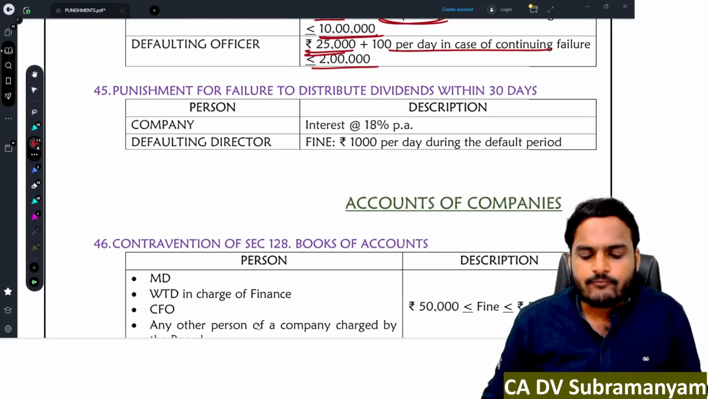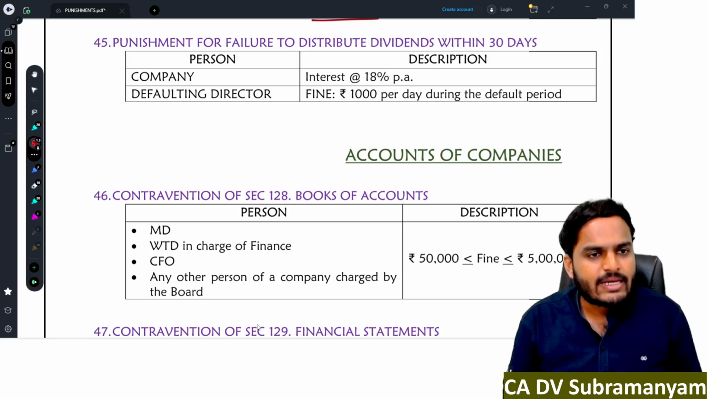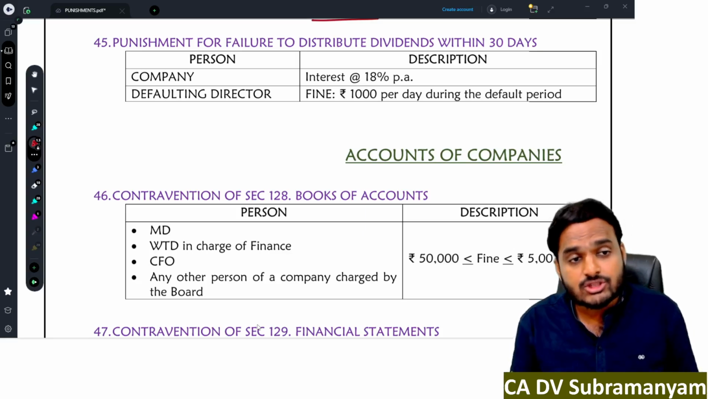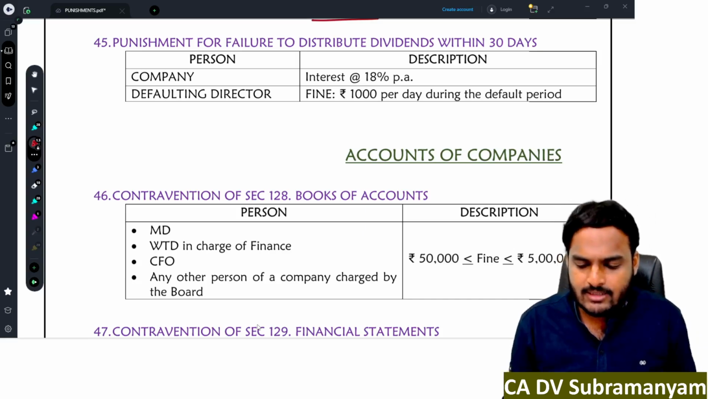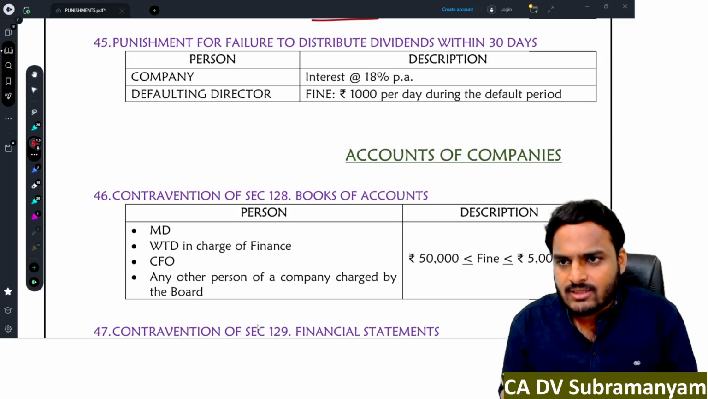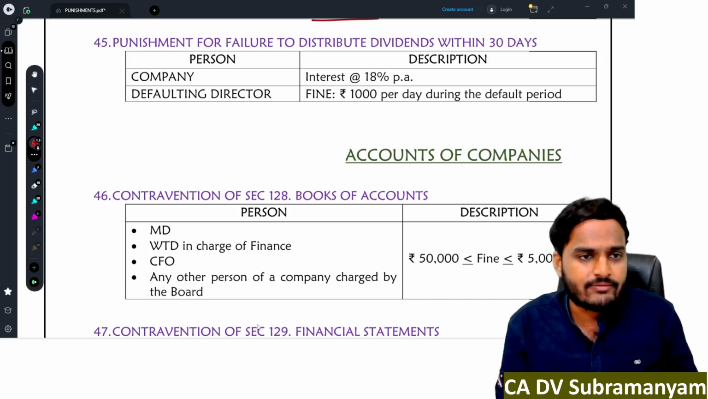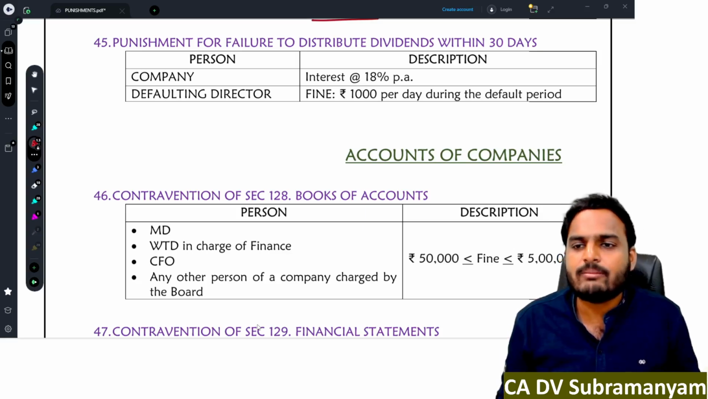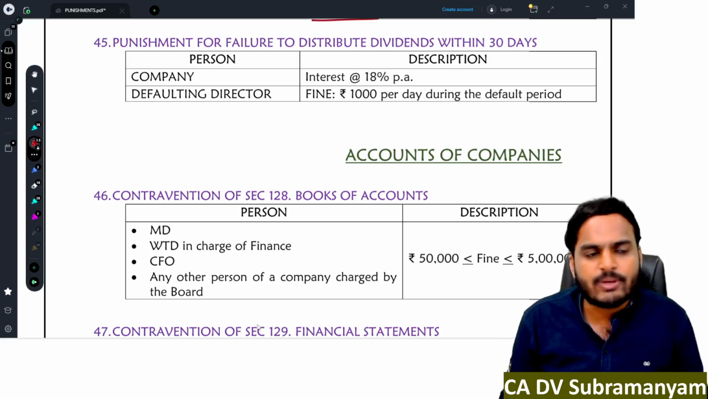Next one, punishment for failure to distribute dividends within 30 days. The company is liable to pay interest at the rate of 18% per annum in addition to the dividend amount. Defaulting director, fine. How much, sir? During the default period, the number of days the company failed to distribute the dividends, multiply with 1000. Suppose the company made a delay of 60 days in distributing the dividends, then the defaulting director is liable to pay a fine of 60,000 rupees. 60 into 1000.